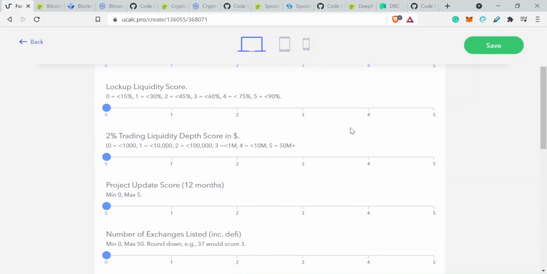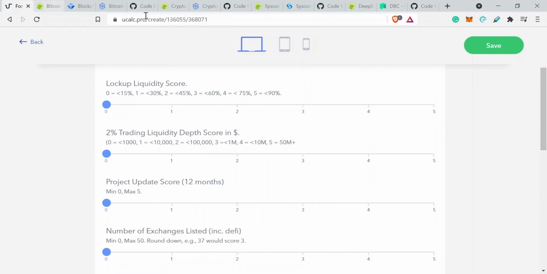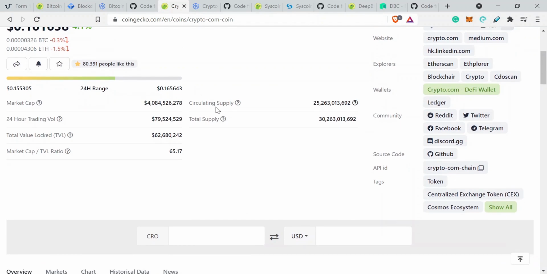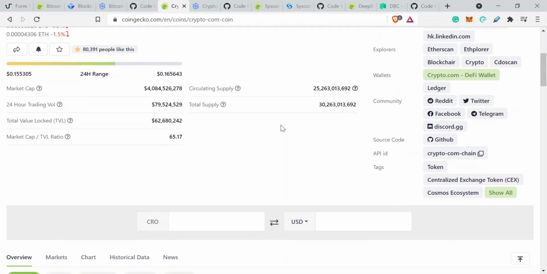Okay, then we've got lockup liquidity score. Now, on certain cryptocurrencies where it's really obvious that some people are locking some of their crypto away, like CRO, for example, there's going to be a total value locked number. Okay, so we happen to know that there's a value locked of 63 million.